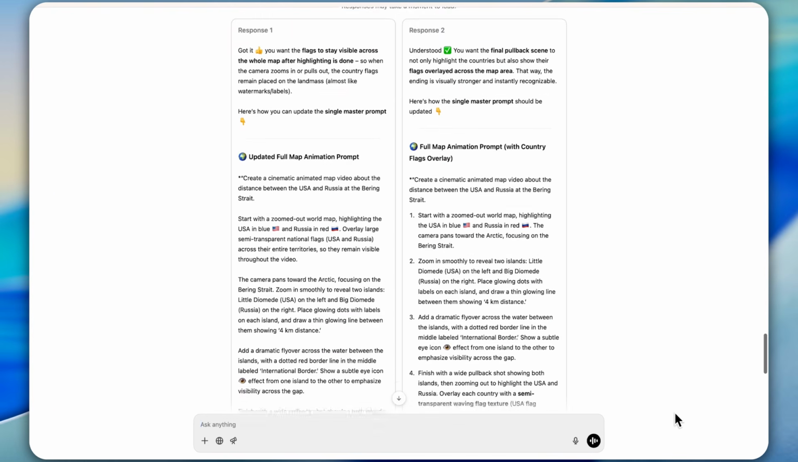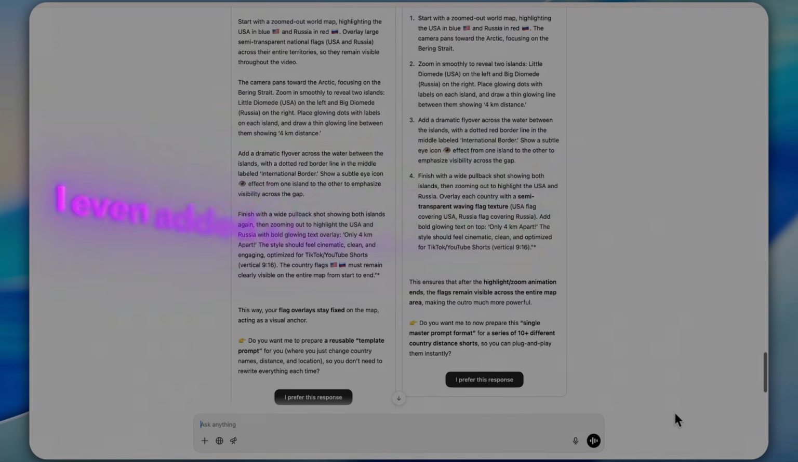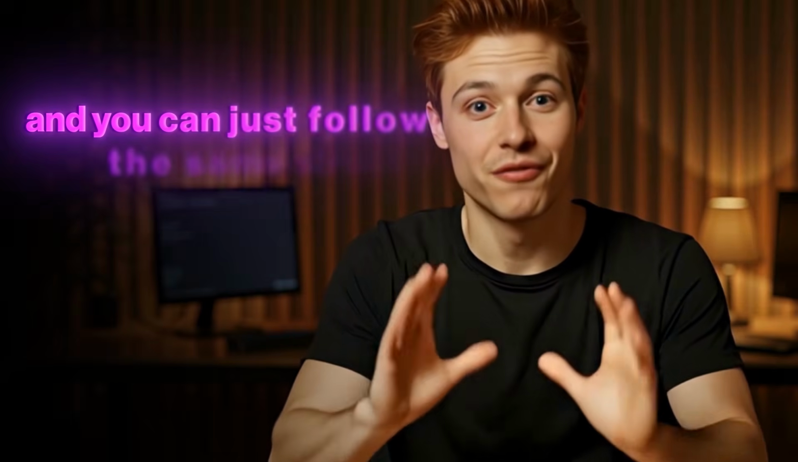That's exactly what I asked ChatGPT to prepare for me, and it gave me a ready-to-use mega prompt. On top of that, I even added a few advanced tweaks myself. Don't worry, I've already shared all those prompts and you can just follow the same structure.